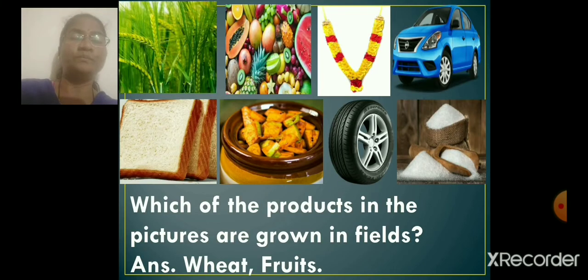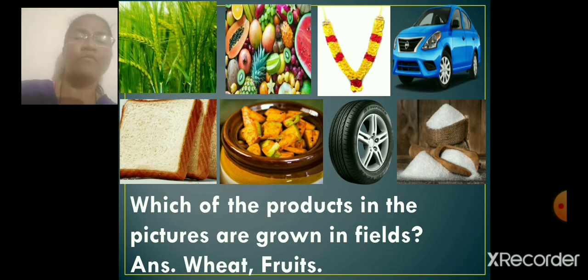Just tell me now what you can see in the picture, children. First one is wheat crop. Second, fruits. Different kinds of fruits are there. Then garland. Then car. The next picture is bread. Then pickle. Very good. Next is tire. And the last picture is sugar.